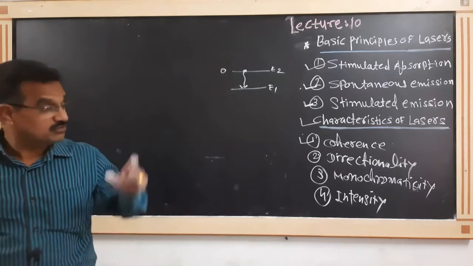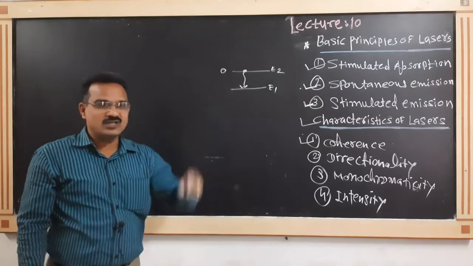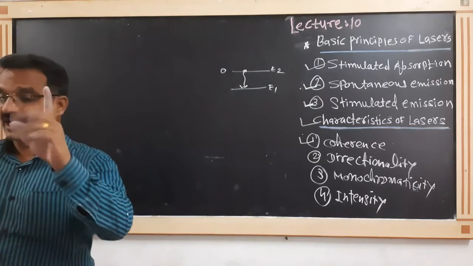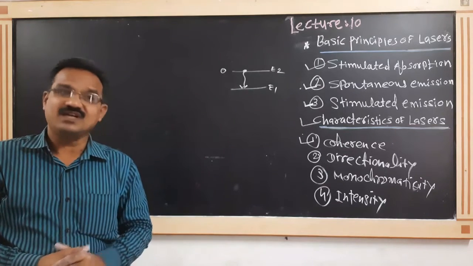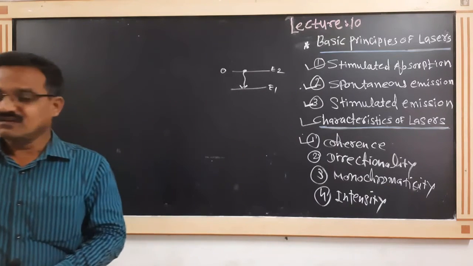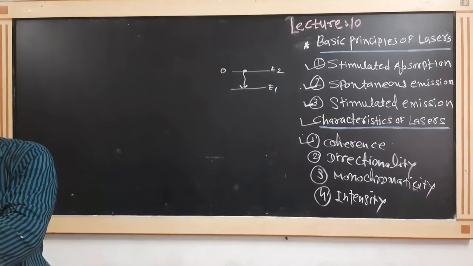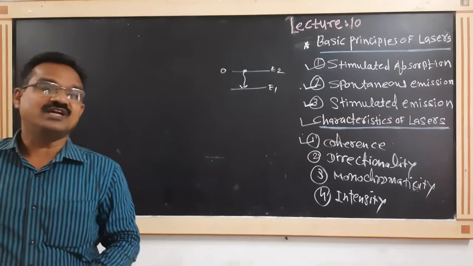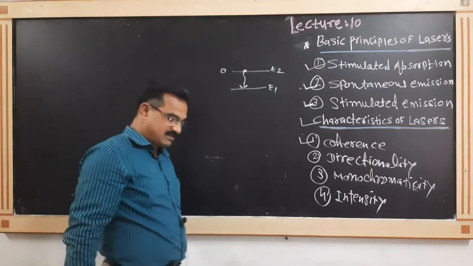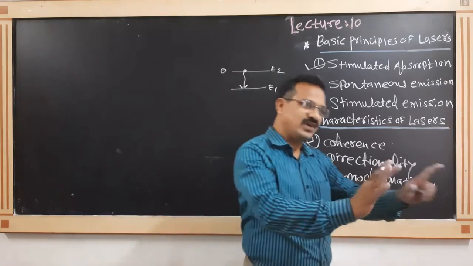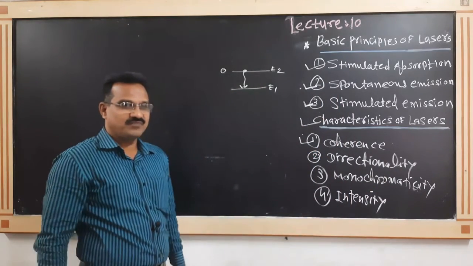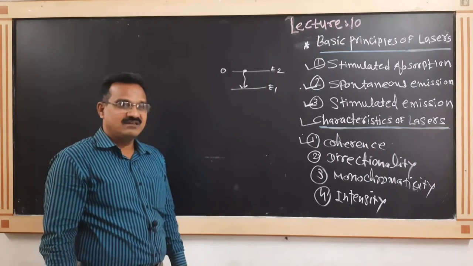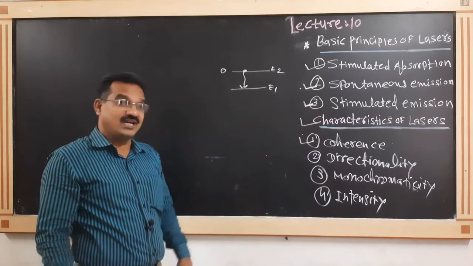And due to this, what will happen? The photons emitted in case of ordinary light all have different energy, different frequency, and different colors, and they are all out of phase. Different energy, different frequency, different colors, different phase.